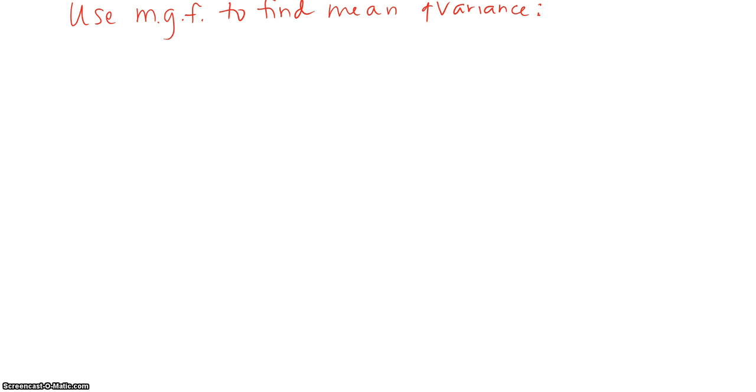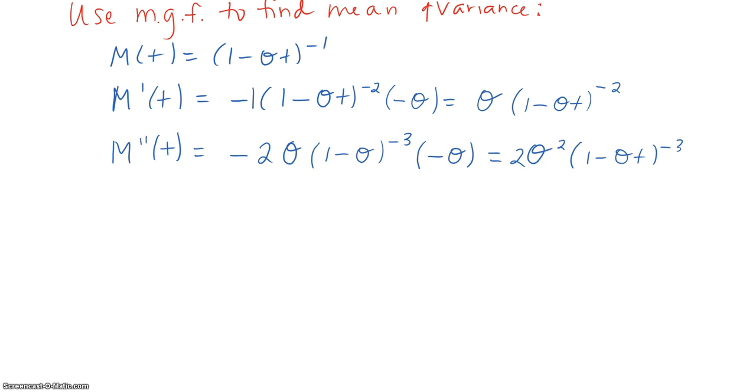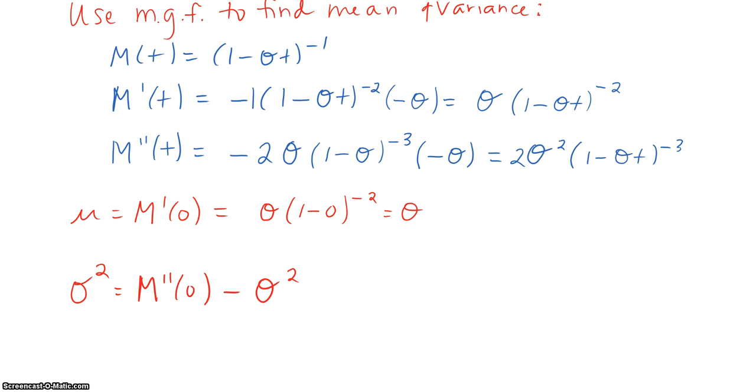Now, if I want to use the moment generating function to find the mean and the variance, I need to start with my moment generating function, 1 minus theta t to the minus 1 power. I'm going to need the first derivative and the second derivative. Remember, my mean is the first derivative evaluated at 0, and this gives me my theta. And the variance is going to be my second derivative evaluated at 0 minus the mean squared, which was our theta squared.